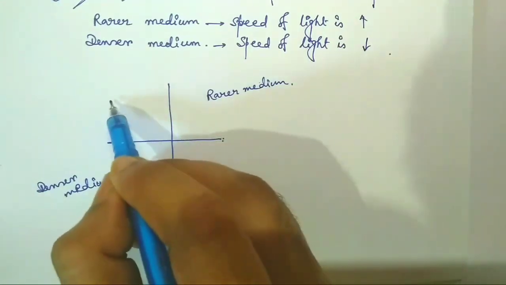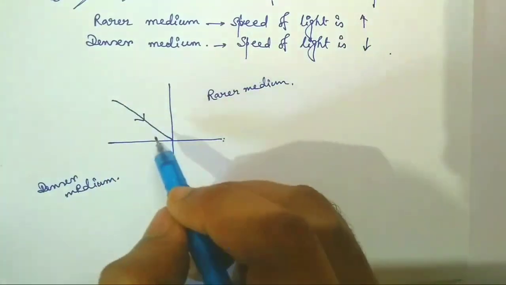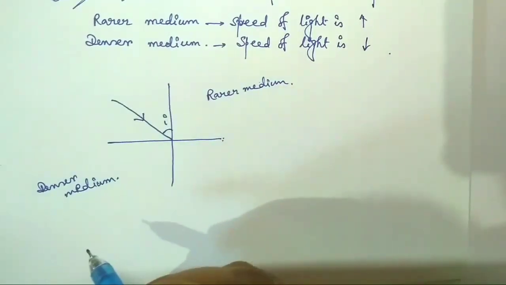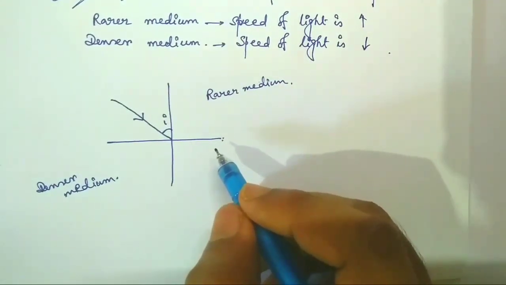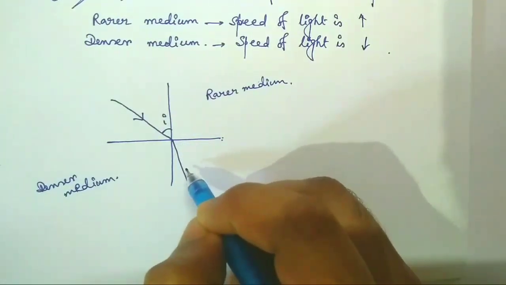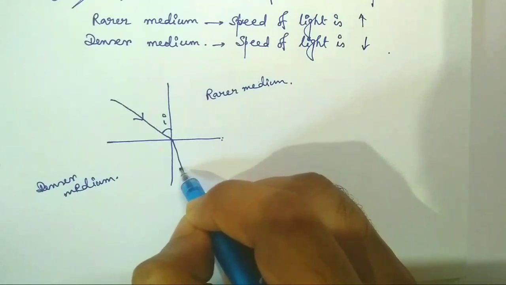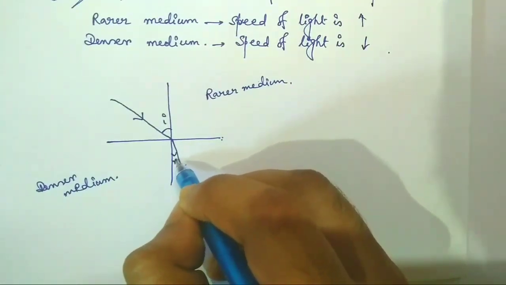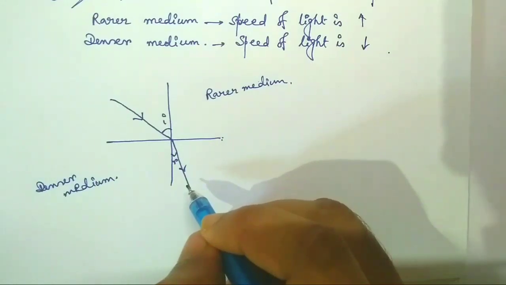Now, an incident ray is coming along this path. This is the angle of incidence I. After refraction, it is bent towards the normal. That is, this is the path after refraction, and this angle is called the angle of refraction, which is denoted by R.